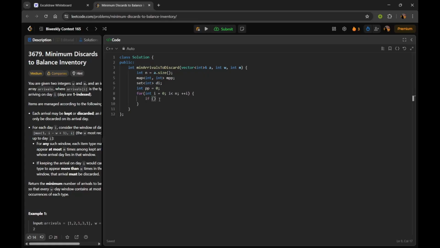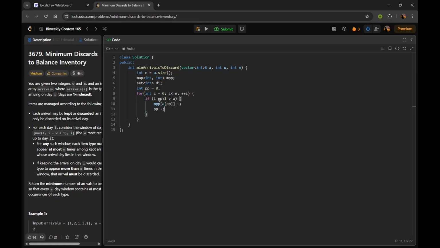And first we will check if our window size is greater than w, so we will have to shrink it. So let us say i minus p plus current window size is greater than w. If greater, then we will simply decrease the frequency of the item present at the previous pointer.